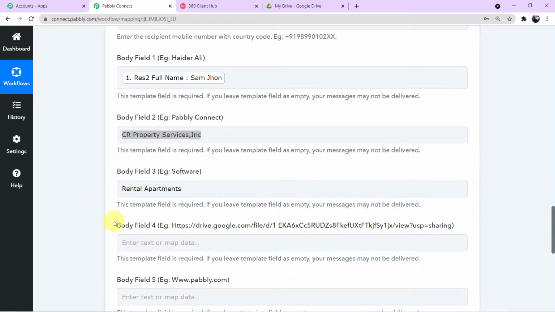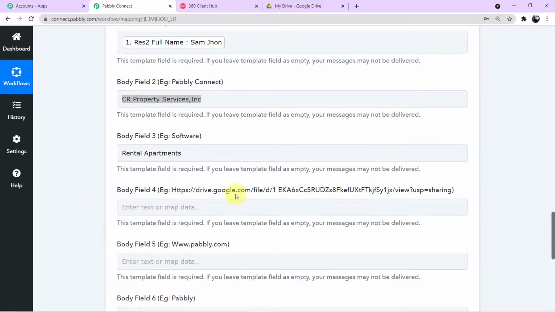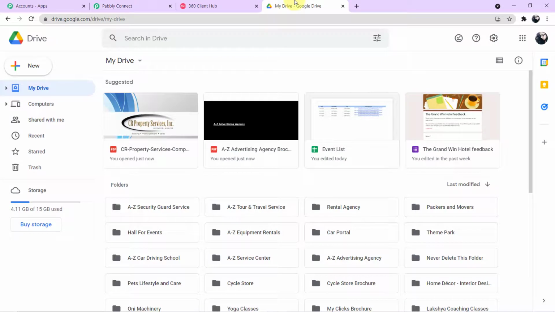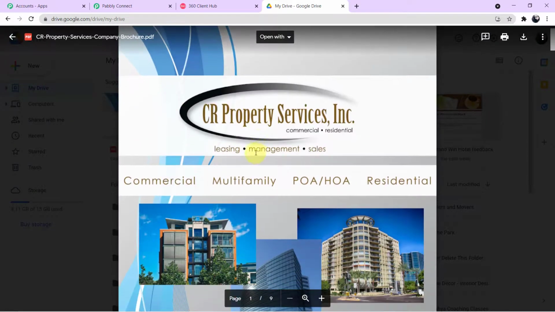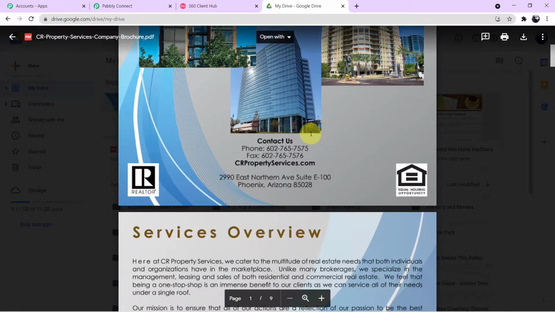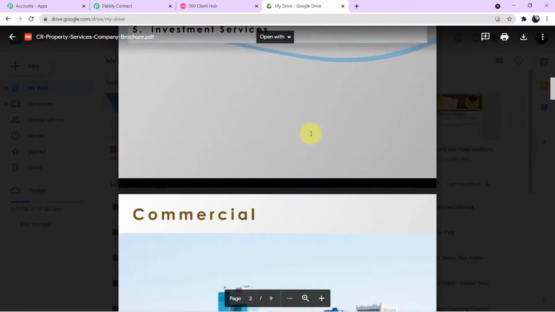Okay. Now in body field 4, in the example it is showing us a link. So guys, here we have to map the link of the brochure which we want to send to our customer. So I have uploaded the brochure in my Google Drive account. Let me take you to my account on Google Drive. Okay, here you can see this is the particular PDF file which I have uploaded for my customers. Here you can see the name of my services, and this is the particular brochure which I want to send to my customers.